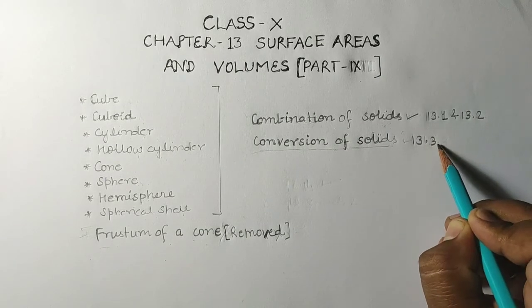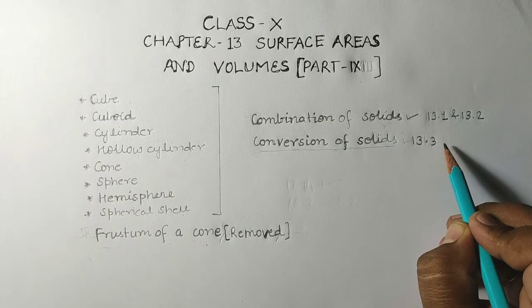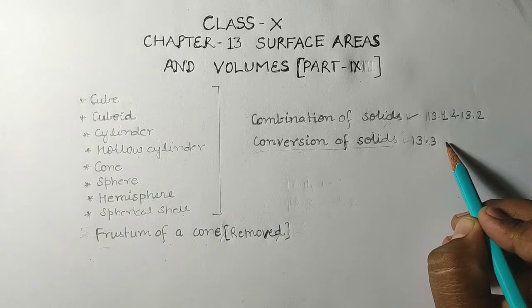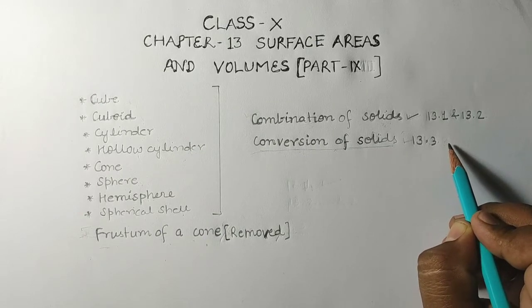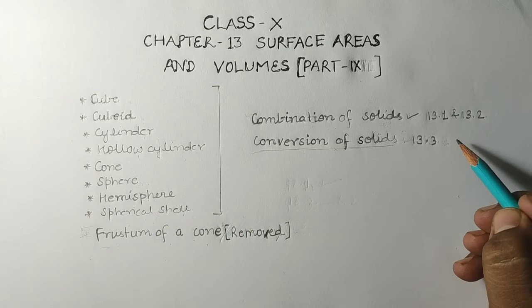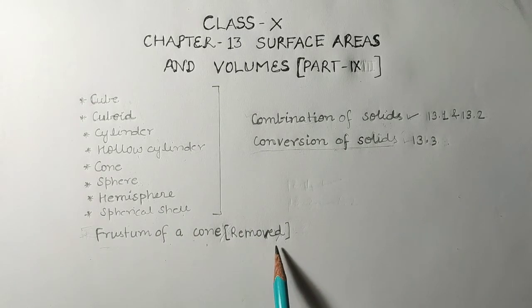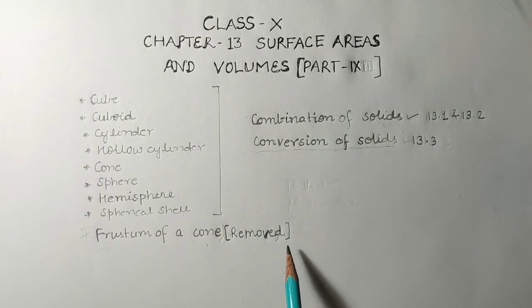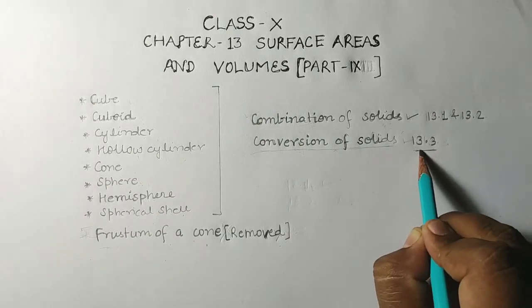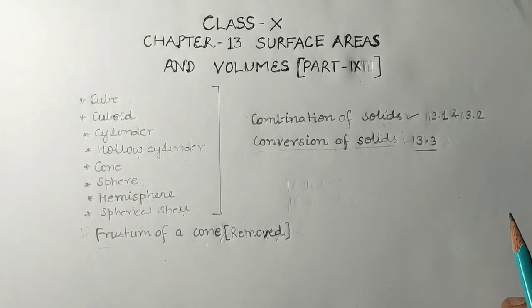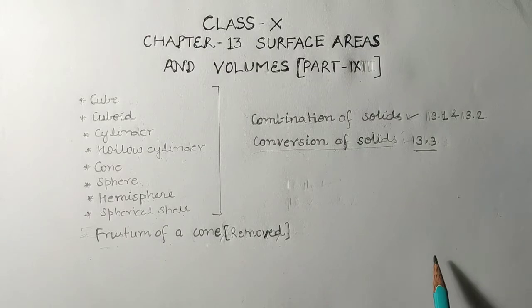In this exercise also, we have solved 7 questions. Total 9 questions are there and we have solved 7 questions. So the rest 2 questions we will solve today. Students, the topic frustum of cone is now removed according to the new syllabus of CBSE, so this topic will not be studied. So only 2 questions are left from NCERT of this chapter. Today in this part only we will complete this chapter, Surface Areas and Volumes.